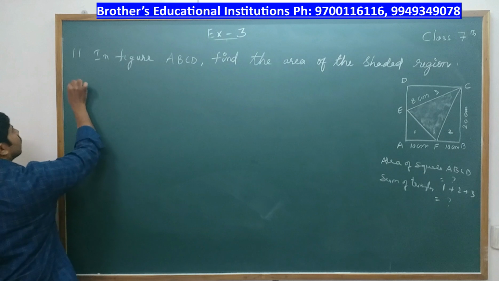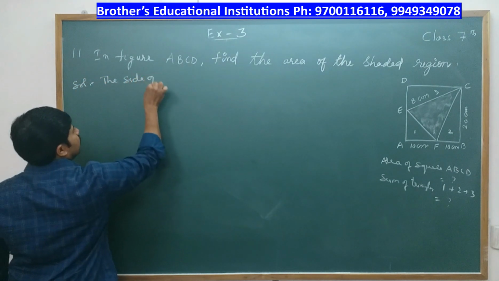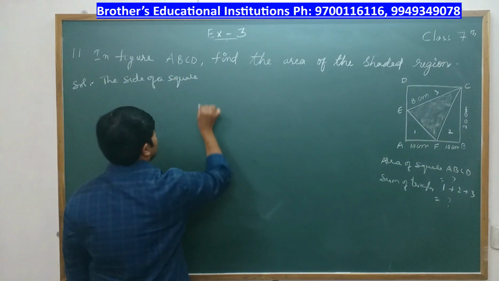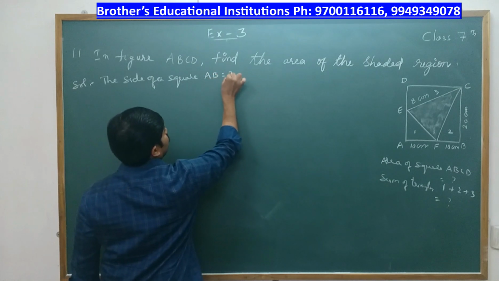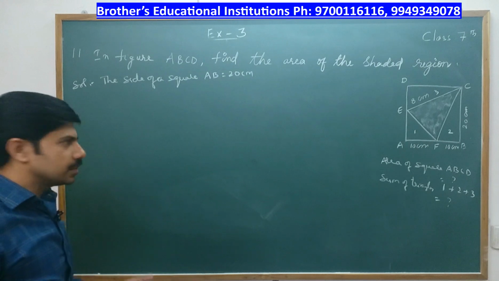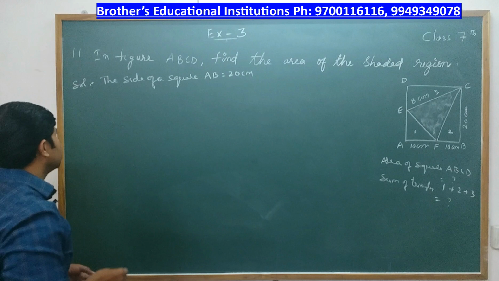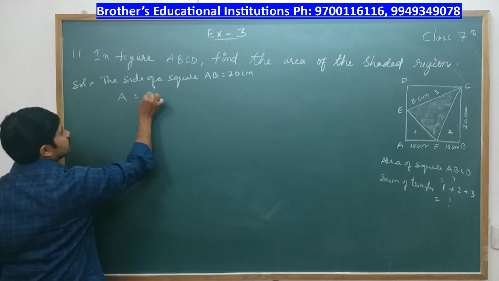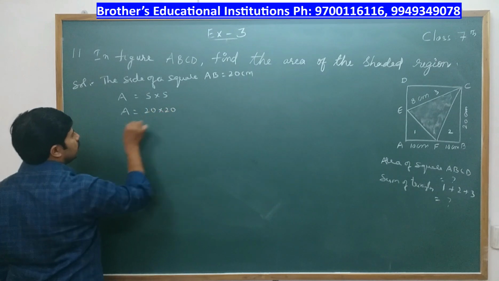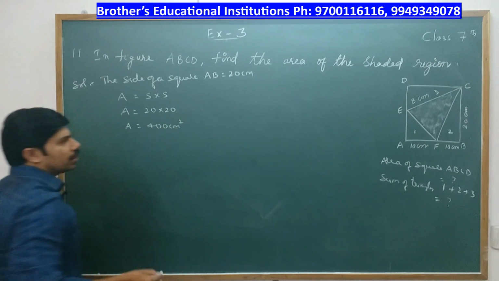So in order to find area of square ABCD, we need the side of a square. The side of a square is AB equal to 20 centimeters, because 10 plus 10 is 20. All sides are equal, so AB is 20, BC is 20, adjacent sides are equal, it is a square. Now what is area of square? It is side into side, so 20 into 20, that is 400 centimeter square. So we got area of square.